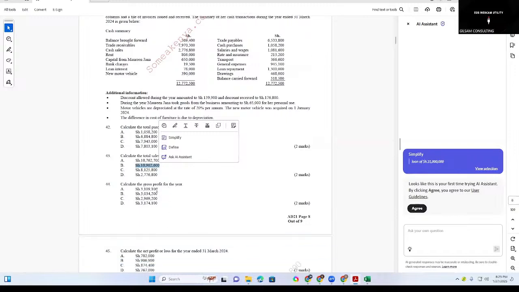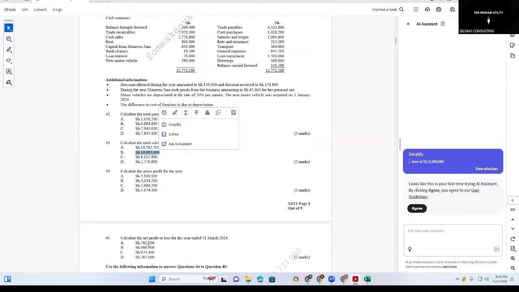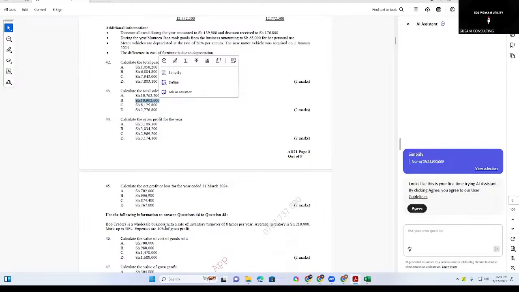Now you can continue, get the gross profit and also get the net profit. Yes, use the same method we used with the previous question. So you just need to prepare the full income statement and then you will answer this.